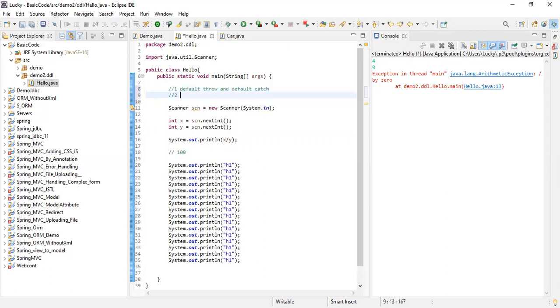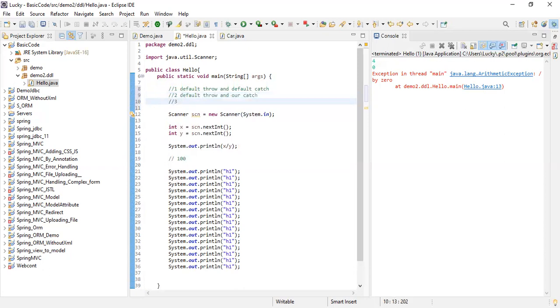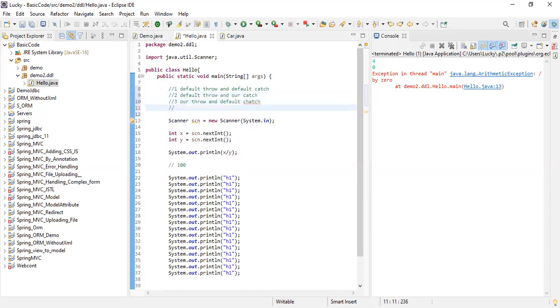Second is default throw, R catch. Third is R throw and default catch. Fourth is R throw and R catch. Got it? These are the only 4 ways in which exceptions are getting handled.